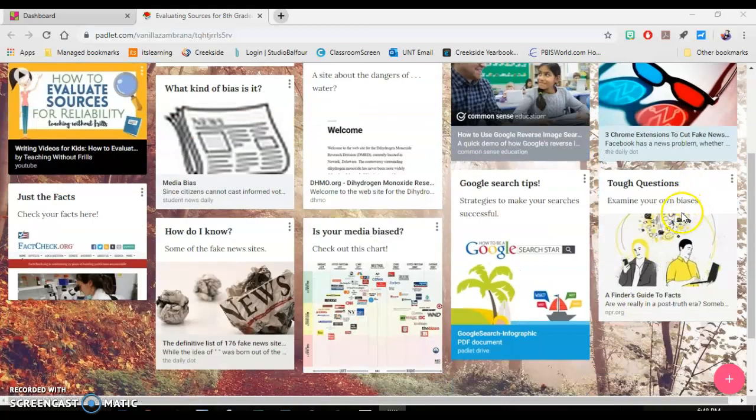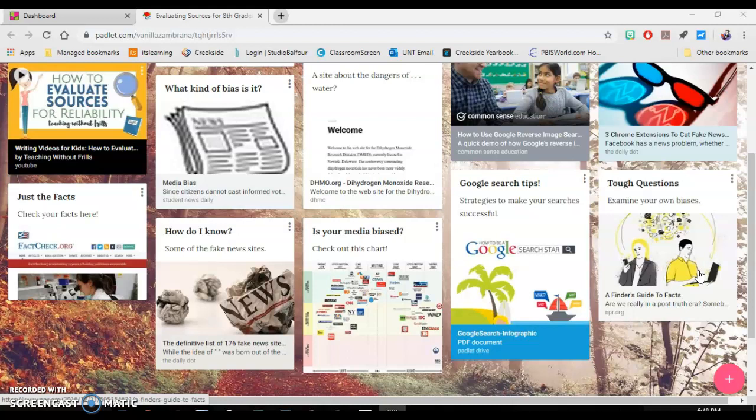The last link, I think, is the most interesting. It is some really tough questions that we sometimes have to ask ourselves. These questions may help us to determine if what we are reading is biased or if it's deliberately inflammatory in order to create anger and division between people. It's very easy to find research that confirms what we already think, and it's very difficult to examine our own assumptions and consider that we might be in the wrong.